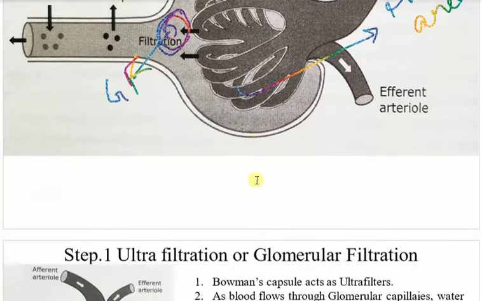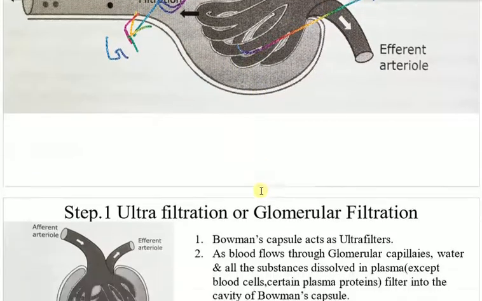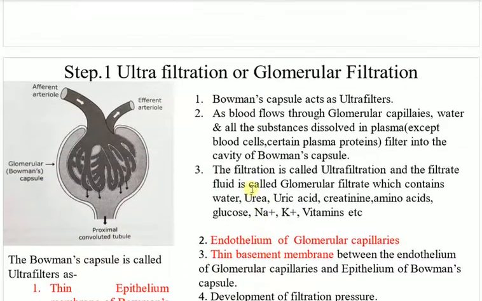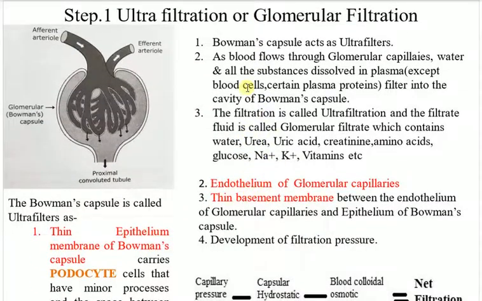So let's go into much more detail of the ultrafiltration. Ultrafiltration, or glomerular filtration: look at almost the same diagram. This is the glomerular capsule, this is the afferent arteriole, this is the efferent arteriole, and this is the proximal tubule. I have mentioned some points of this ultrafiltration. Bowman's capsule acts as an ultrafilter.